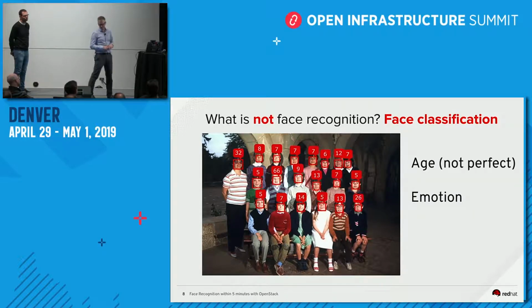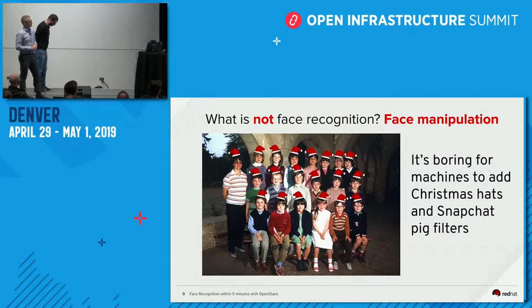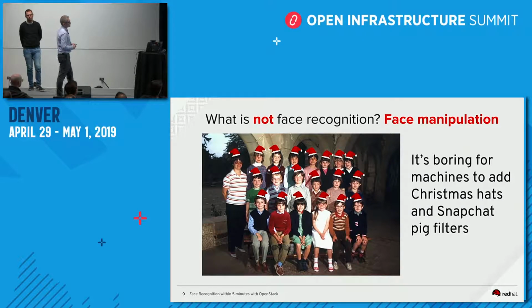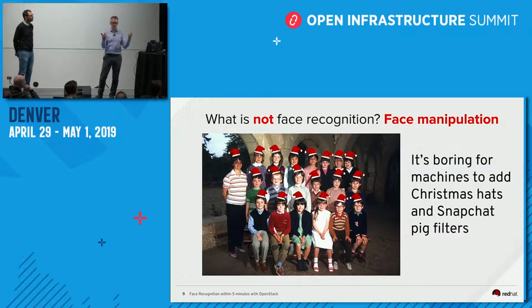But it's still good. What else is not face recognition? It's also not face manipulation. We are seeing this everywhere. Every mobile phone, every social media has face manipulation. And now face manipulation is also using AI, because before this was just bitmap mapping, putting images on faces, but now we can also generate faces. From a data set of faces, we can create other faces. And it's also boring for machines to add a Christmas hat with a Snapchat filter. I like machines, so I prefer not to do this type of job on OpenStack.